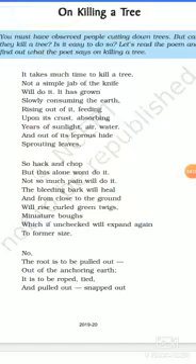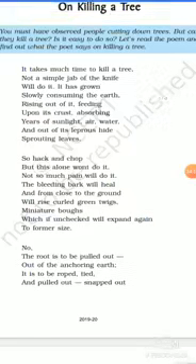Then a full stop. So the first line has no punctuation and goes directly to the second line. This is called enjambment. Got it, students? Yes, sir.